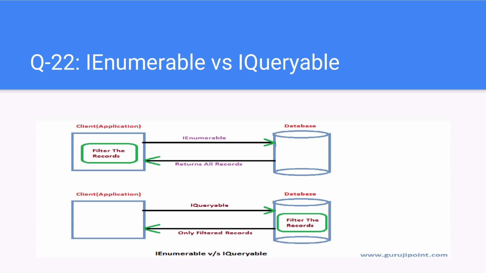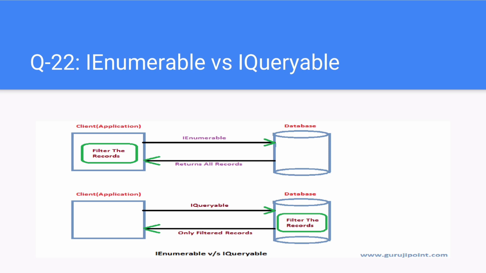IQueryable supports deferred execution. IQueryable supports custom query using CreateQuery and Execute methods. IQueryable supports lazy loading, hence it is suitable for paging-like scenarios. Extension methods supported by IQueryable take expression objects, meaning expression tree.